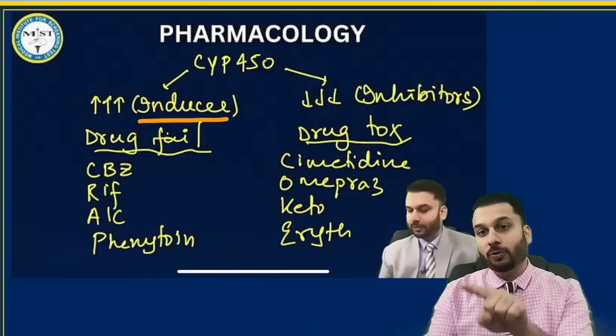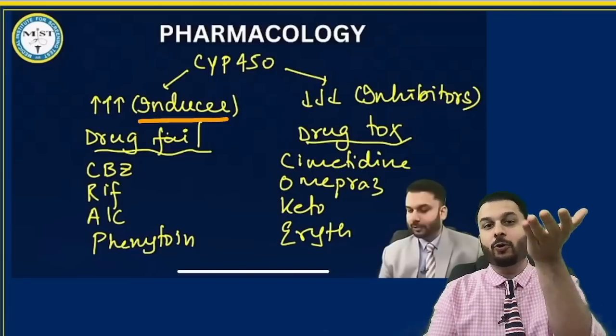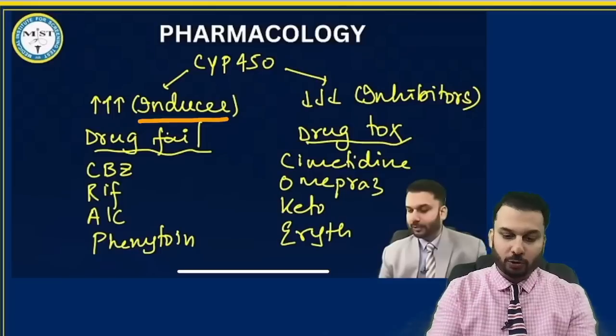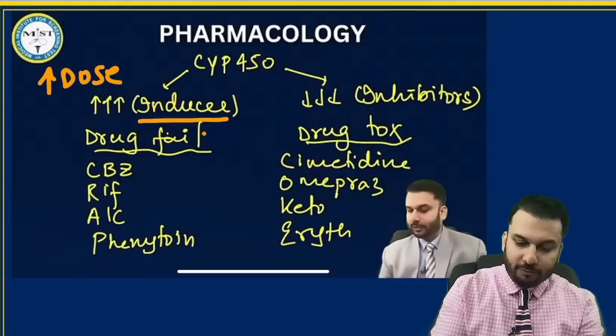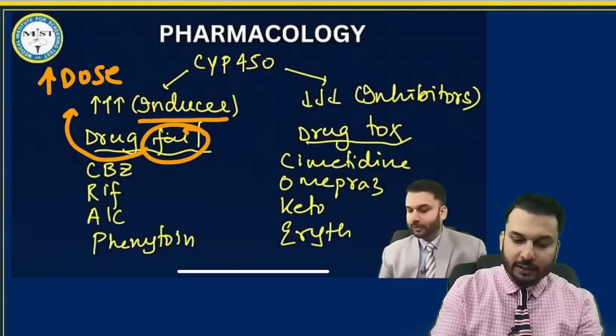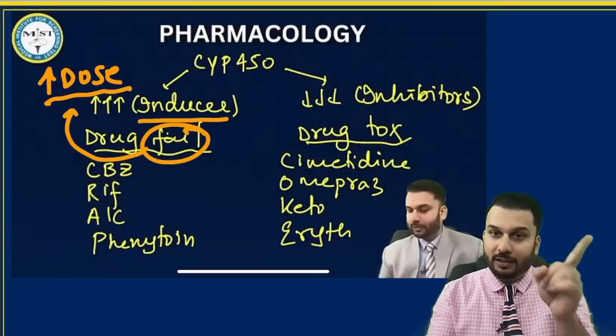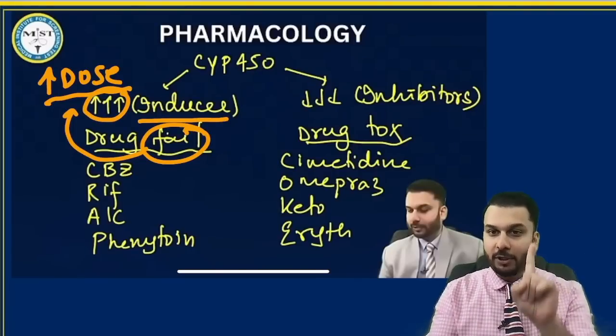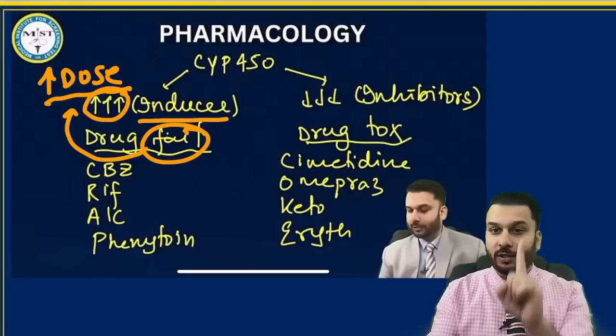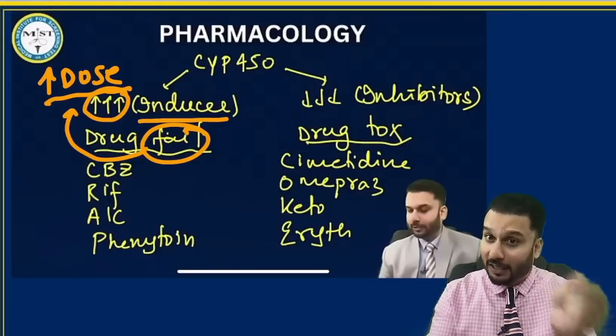So what should you do to the other drug is increase the dose of the other drug, right? You should try to increase the dose of the other drug. Since the drugs are failing, how can you counteract that as a doctor? Increase the dose. Keep the arrows in your head always. If there is an enzyme inducer, you as a doctor should increase the dose of the drugs that are failing.